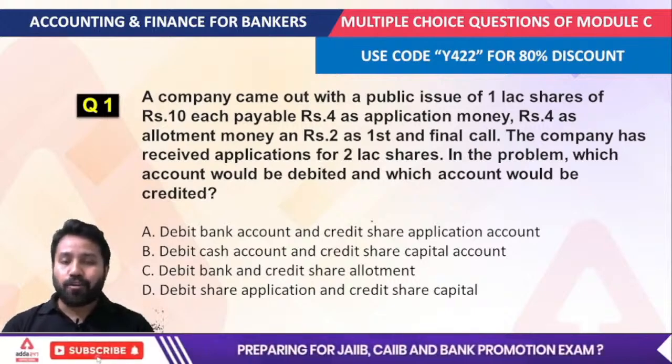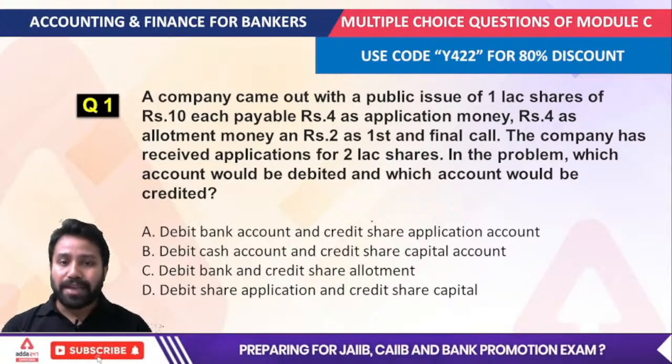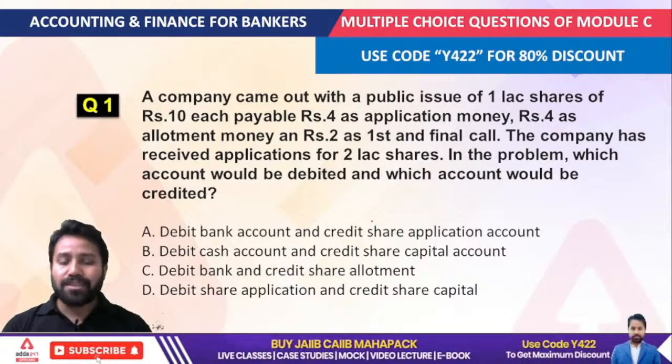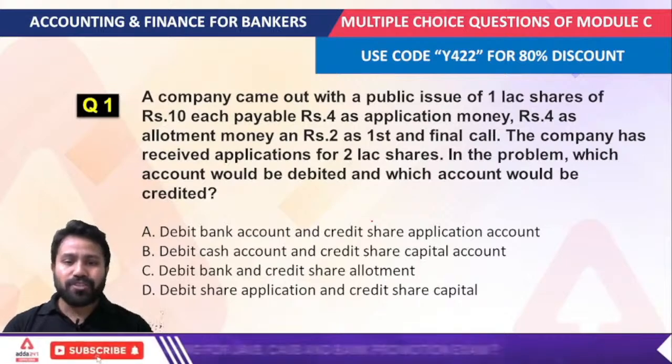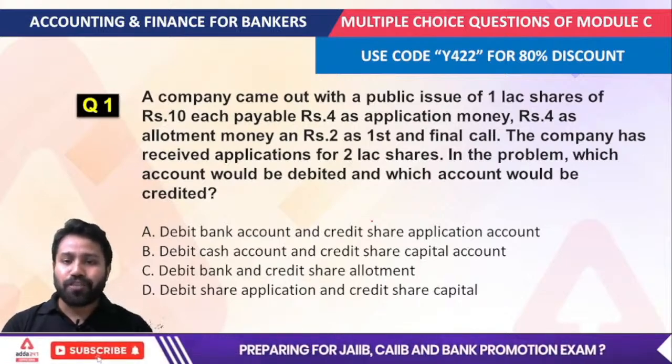4 rupees as allotment money, 2 rupees as a first call, and the final call. The company has received applications for the 2 lakh shares, right? So in the problem, which account would be debited and which account would be credited?